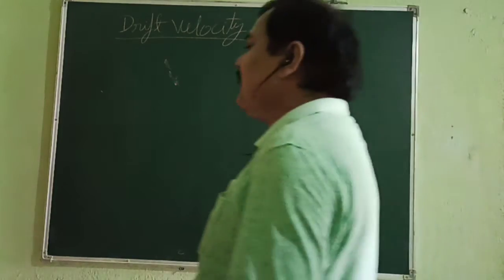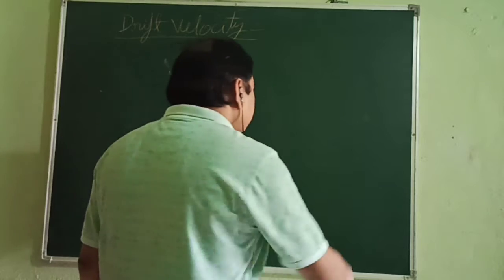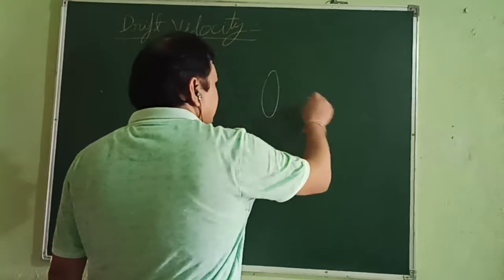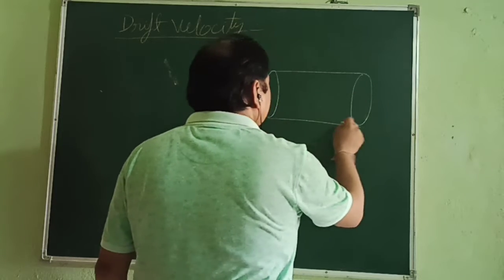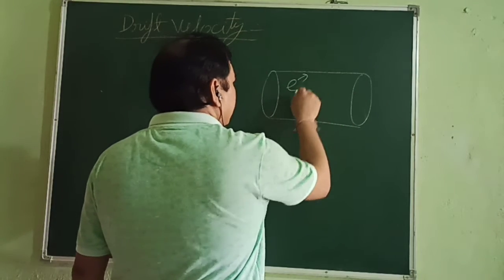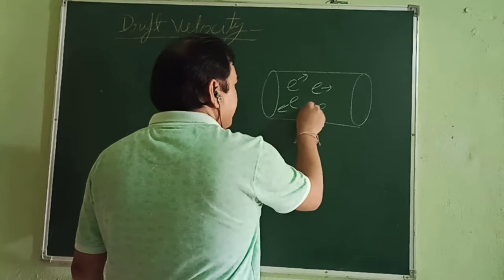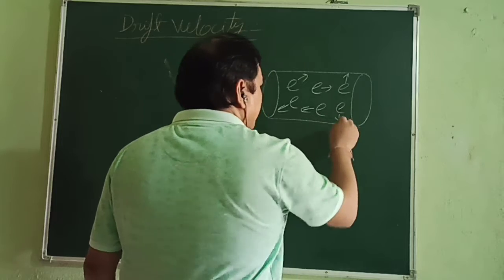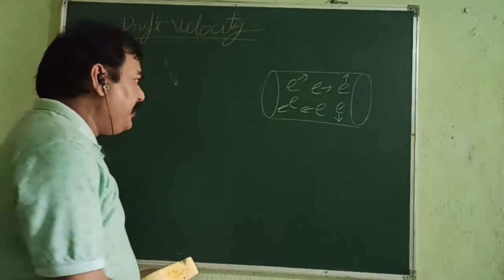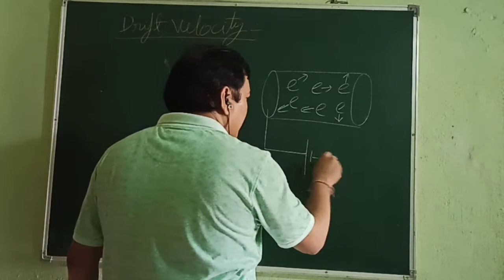Now next is drift velocity. See what drift velocity is, let me tell you. I have told you about the conductor. This is a conductor. The electrons are moving in different directions due to their thermal velocities. Now suppose you connect it with a battery or a cell.